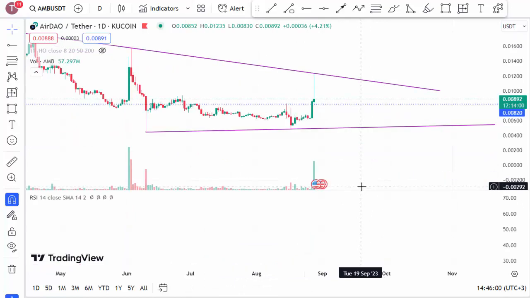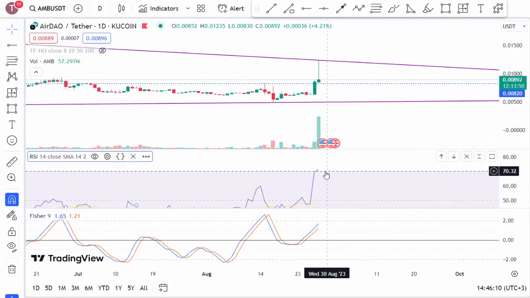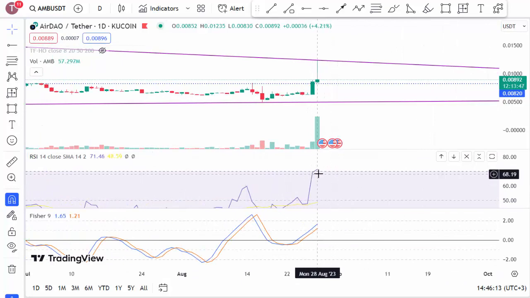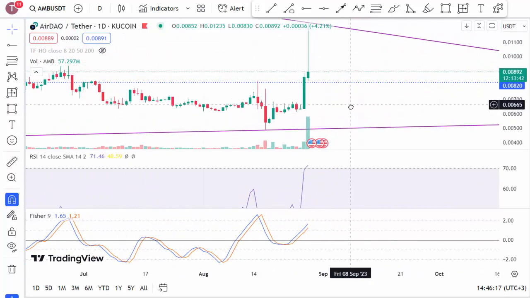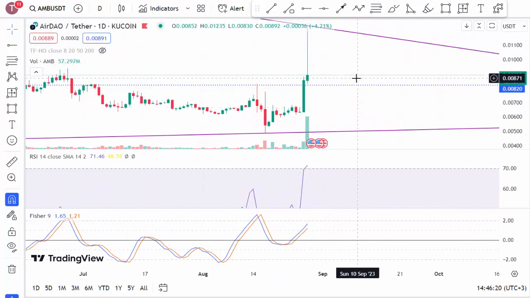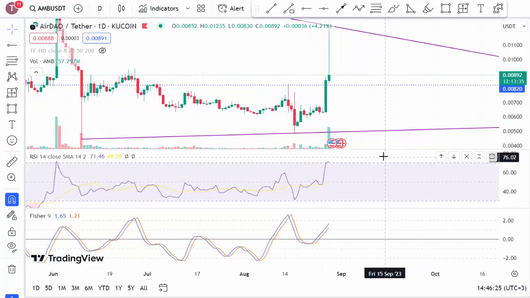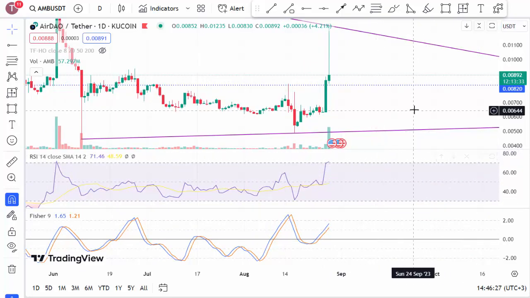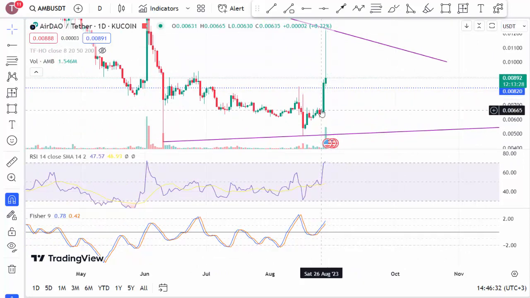Looking at the RSI indicator, we can see that it has crossed above the 70 level. As long as it remains above this level, we can say that the uptrend, represented by the ascending candlesticks, could continue in the price movements. Therefore, it's important for the RSI to remain above the 70 level. If the RSI drops below 70, we could expect a possible downturn in the price movements. This is how we can interpret this situation.